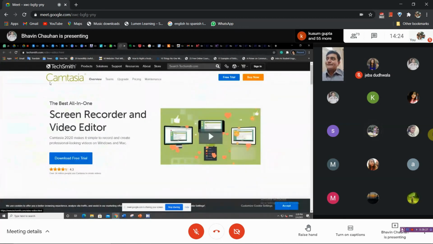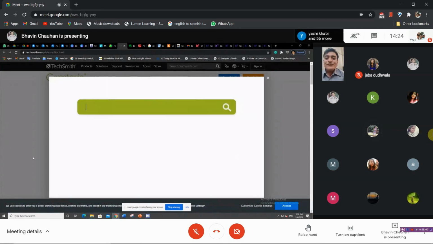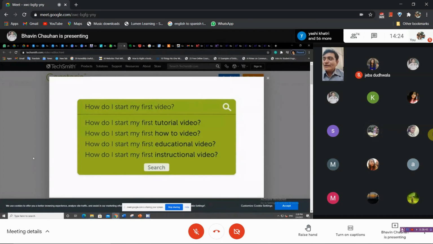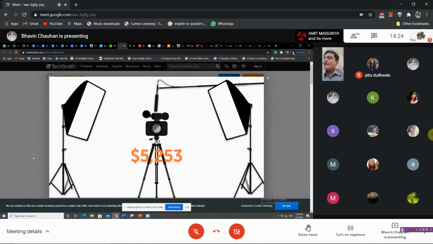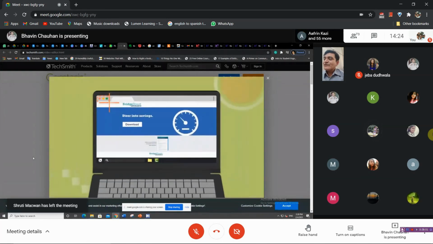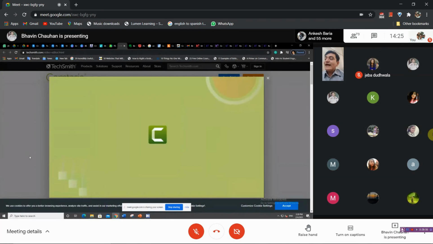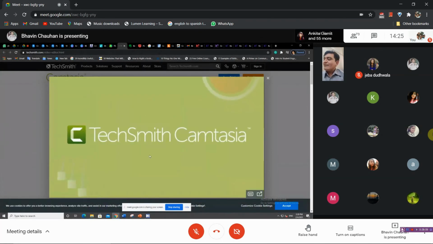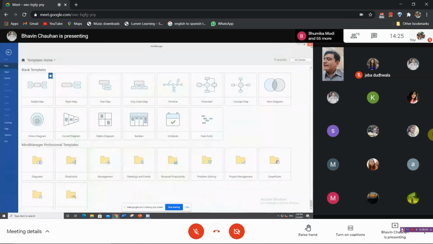Next is Camtasia. I have been using Camtasia for the last 3 years, and it is a wonderful screen recorder and video editor. If you want to edit your video, this is the easiest, and it is the most loved software throughout the world by teachers, because you can record yourself, do screencasting, edit those screencasts, and so many other things. I'll show you the software directly.